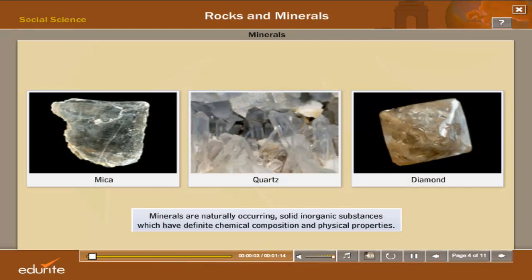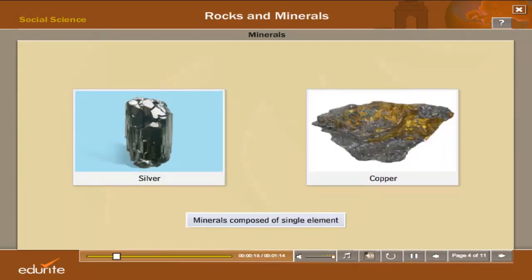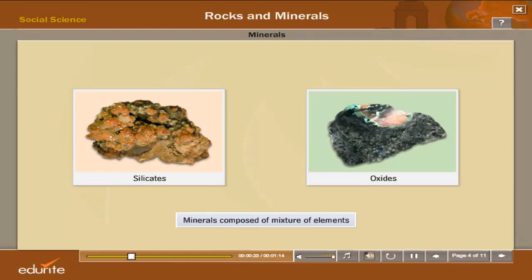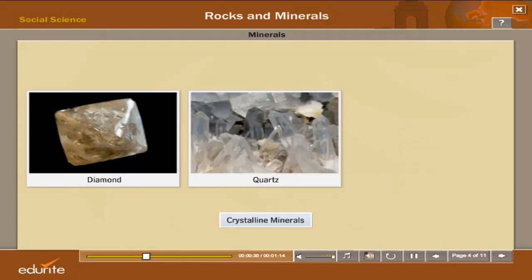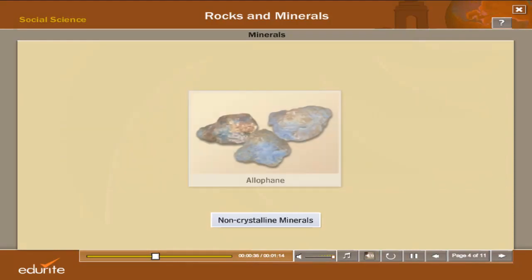Minerals. Minerals are naturally occurring solid inorganic substances. They have definite chemical composition and physical properties. Some minerals, like silver and copper, are made of a single element. Most others, like silicates and oxides, are a mixture of elements. Most minerals, such as diamond, quartz, and calcite, are crystalline. Others, such as allophane, are non-crystalline.